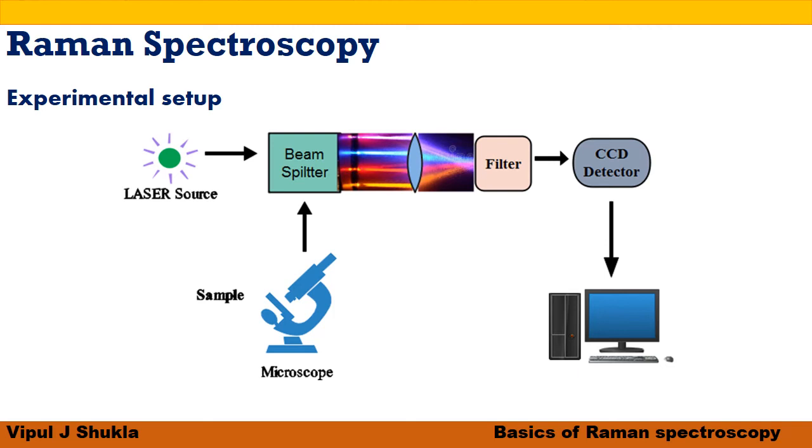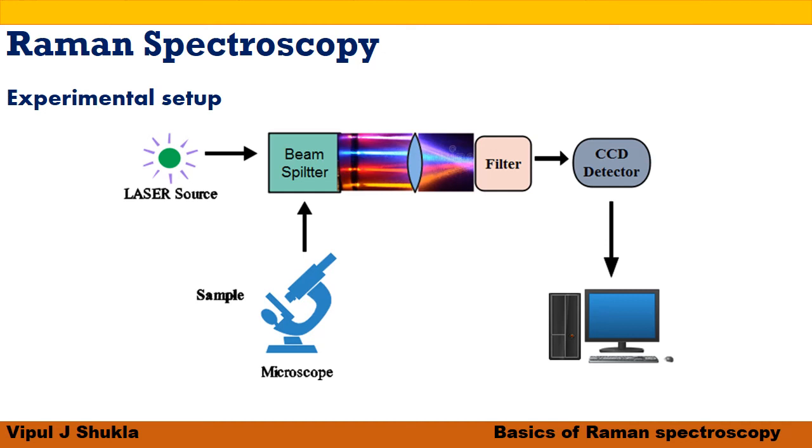Look at this diagram. Raman spectra are acquired by irradiating a sample with a powerful laser source of visible or near infrared monochromatic radiation. During irradiation, the spectrum of the scattered radiation is measured at some angle with a suitable spectrometer. At the very most, the intensities of Raman lines are a small percentage of the intensity of the source. As a consequence, the detection and measurement are somewhat more difficult than for infrared spectra.